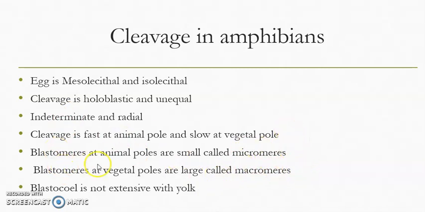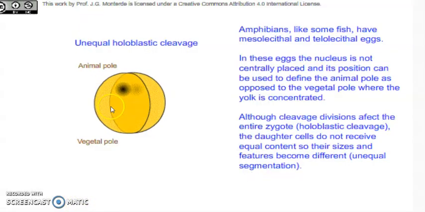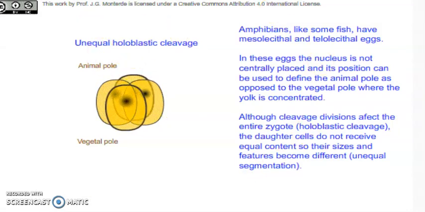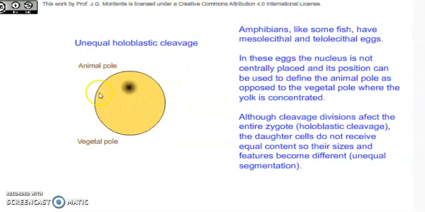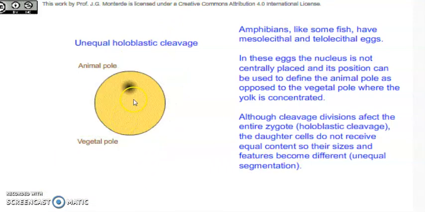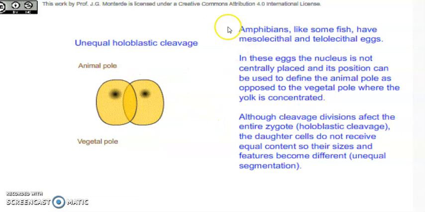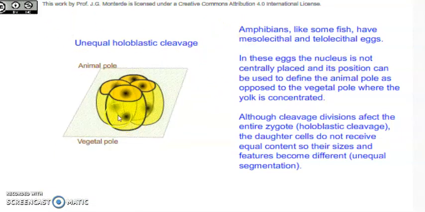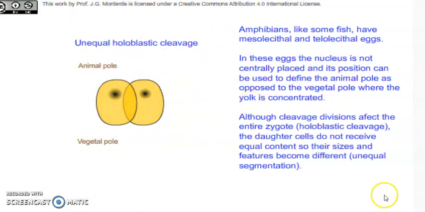After cleavages, the blastocoel is formed, but in the case of amphibians, the blastocoel is not extensive. And this is a diagram that shows how the cleavages occur: animal and vegetal, 2 cell, then 4 cell, then 8 cell, and how the organism is converted into the blastula stage.